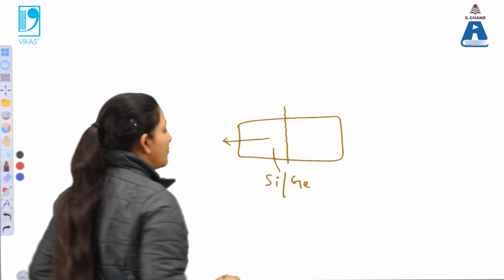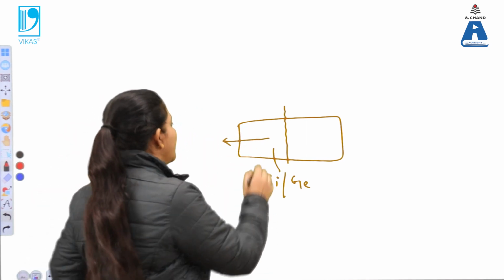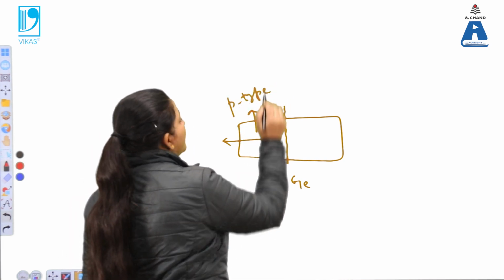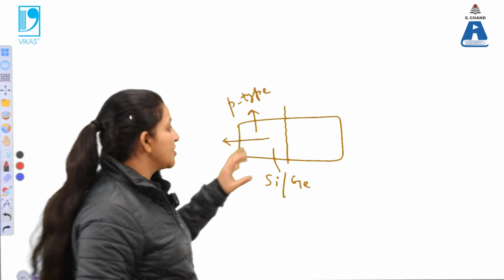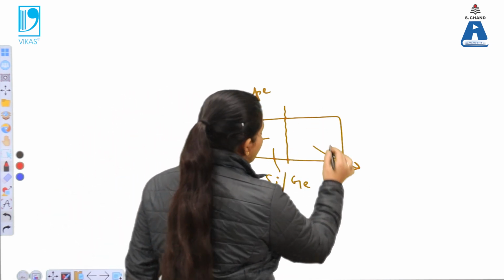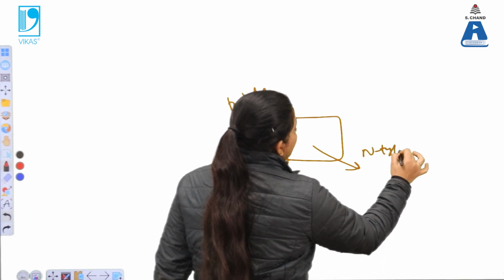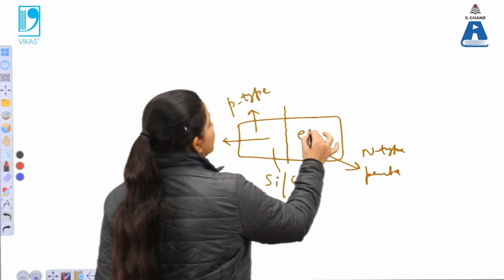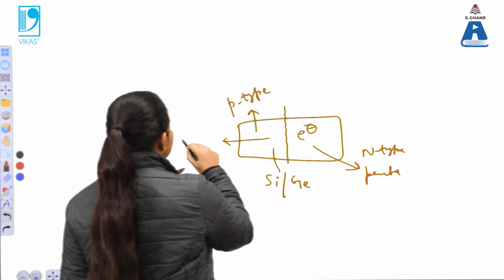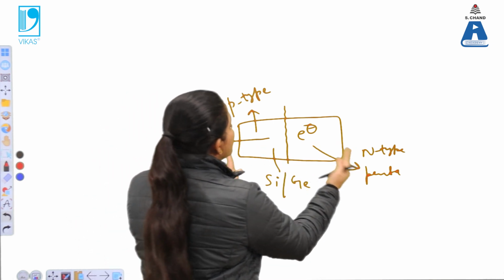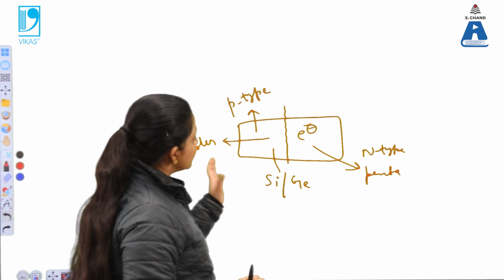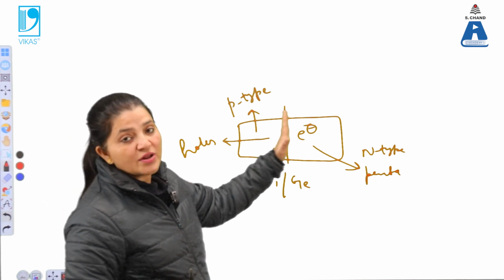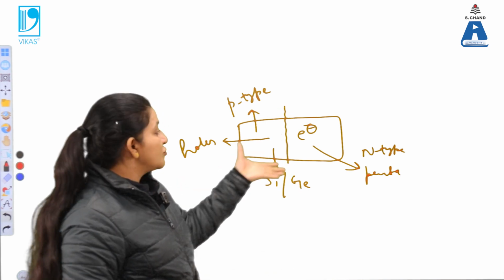In one half, we will introduce trivalent impurities. When the trivalent impurities are there, a p-type semiconductor gets formed, so holes will be the majority charge carrier. In the other half, we will make it n-type, that means pentavalent impurities will be introduced, and the majority charge carriers will be electrons. When we combine these two, the junction is formed at the center. So this is known as a p-n junction or p-n diode.